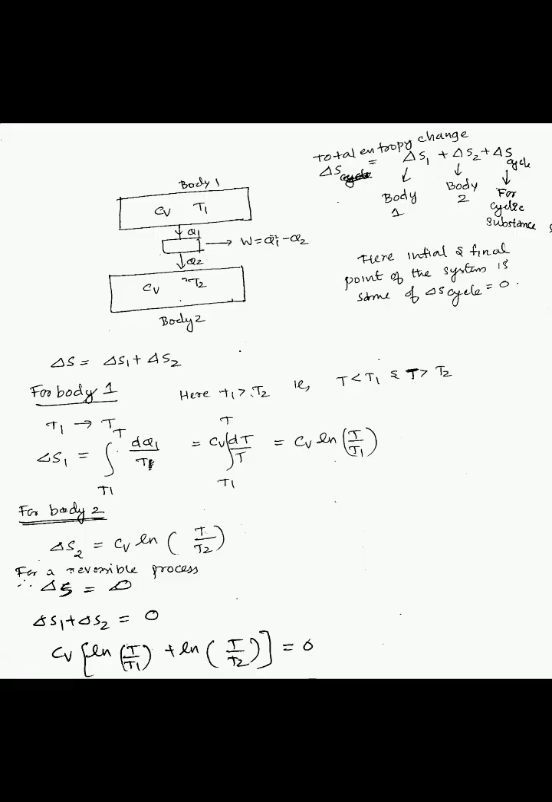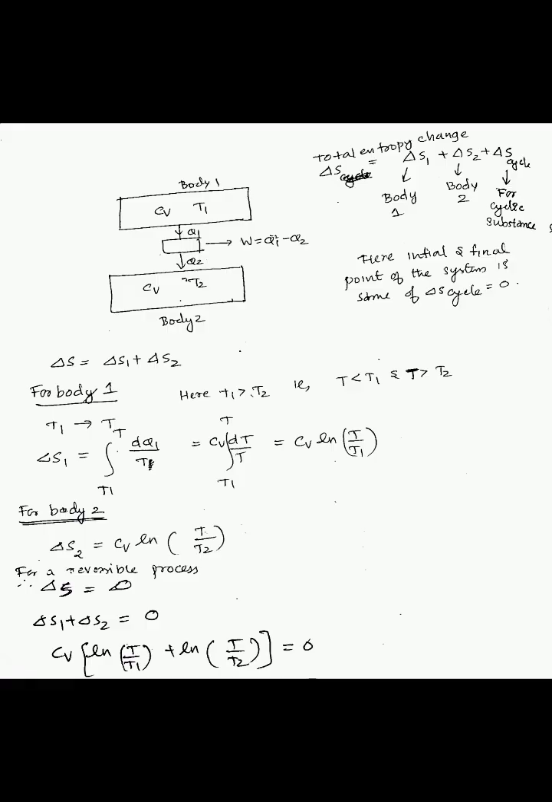So here for body 1, the temperature is changing from T1 to T. So delta S1 is equal to the integral over T1 to T of dQ1 by T. That is equal to Cv integral over T1 to T of dT by T. That is equal to Cv ln of T by T1. And for body 2, delta S2 is equal to Cv ln of T by T2.